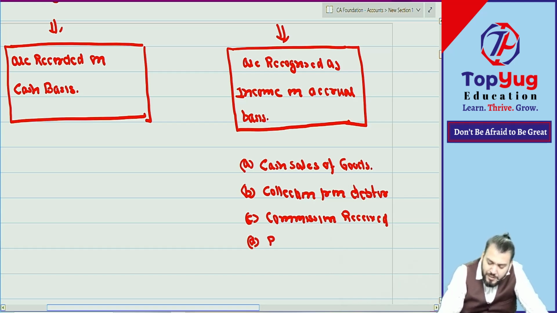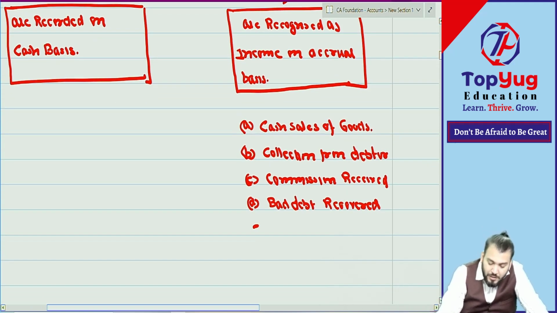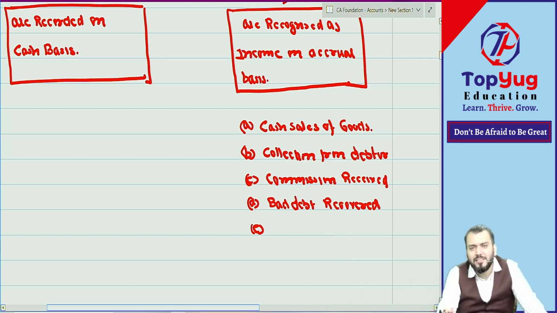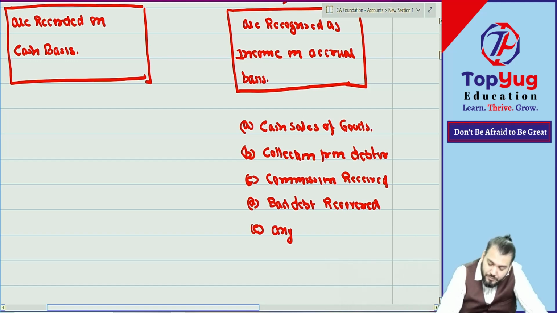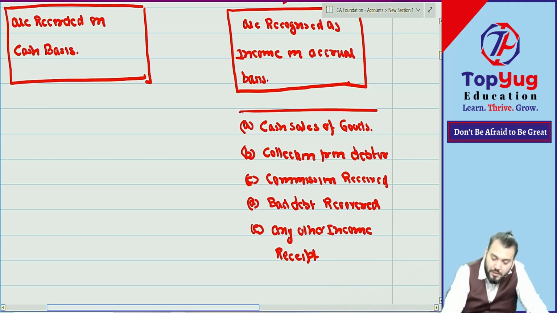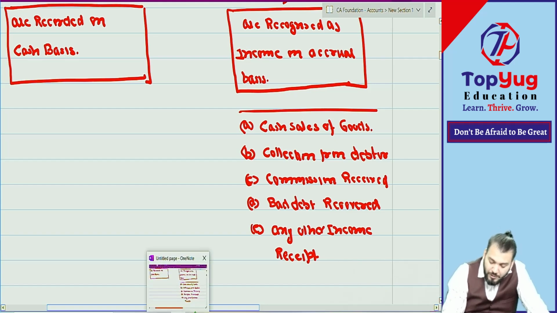Right now we have done bad debt recovered. Bad debt recovered is also a revenue receipt. So any receipt which is of income nature is a revenue receipt. I am writing: any other income receipt is an example of revenue receipt. Correct.